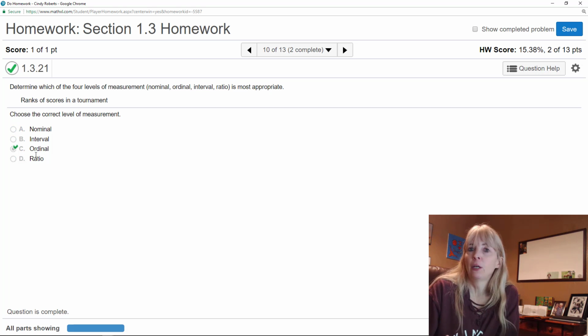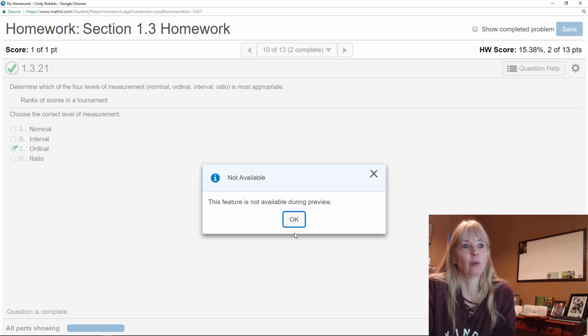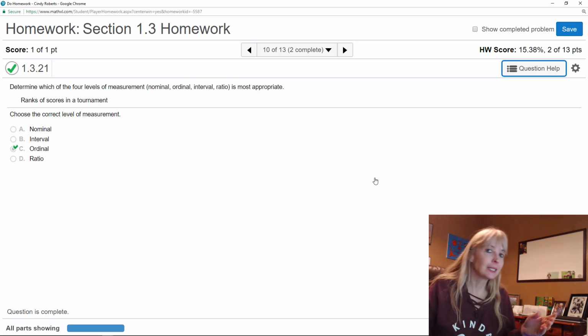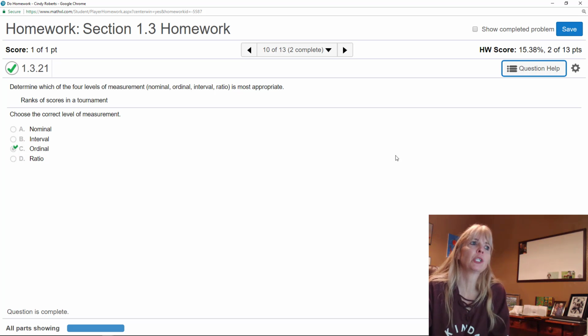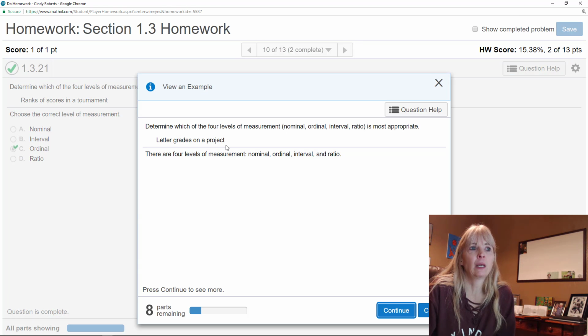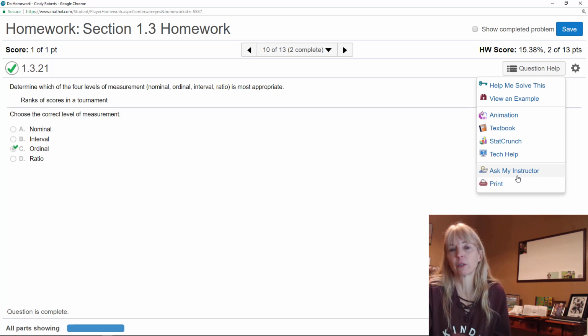So let's say you're in here and the help me solve this, the view an example. You can go through some examples. It'll take you to the textbook. Let's say none of that stuff helps. Then you click ask my instructor. I'm in a preview. Yours will pop up. When you click ask my instructor, what happens is it sends me your exact problem. If you just say, hey, Cindy, question number 10, I don't understand it, I might not get the same. Remember when I went into the view an example, I got letter grades on a project, right? So the ask my instructor is going to be your best friend.